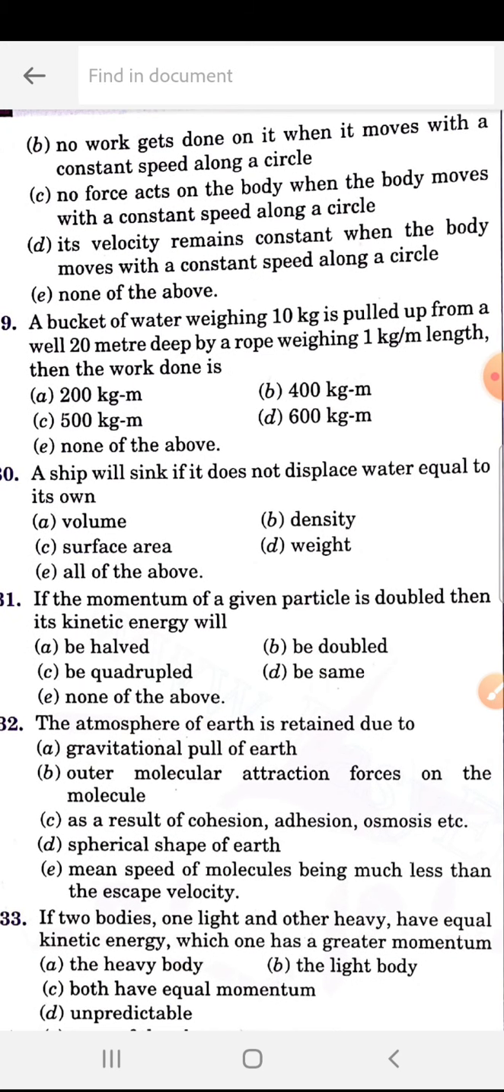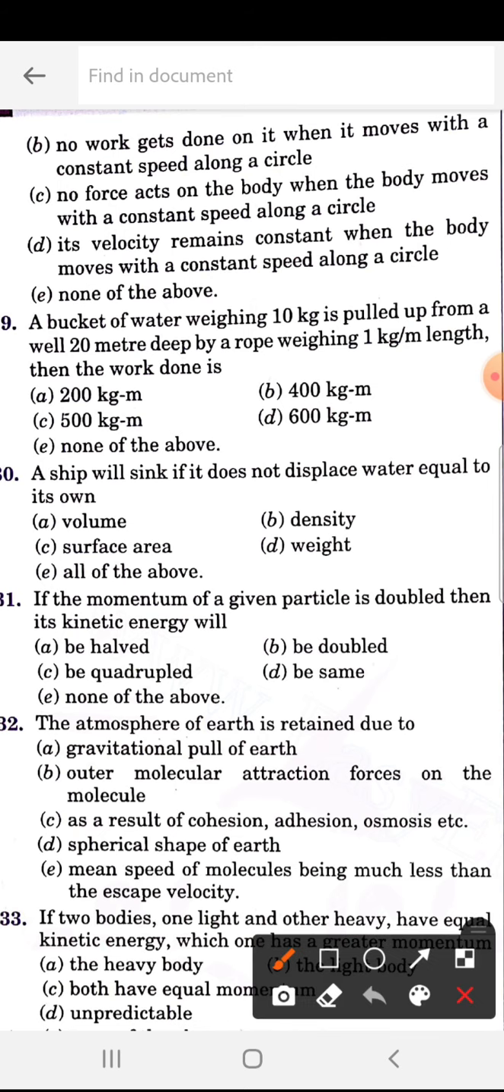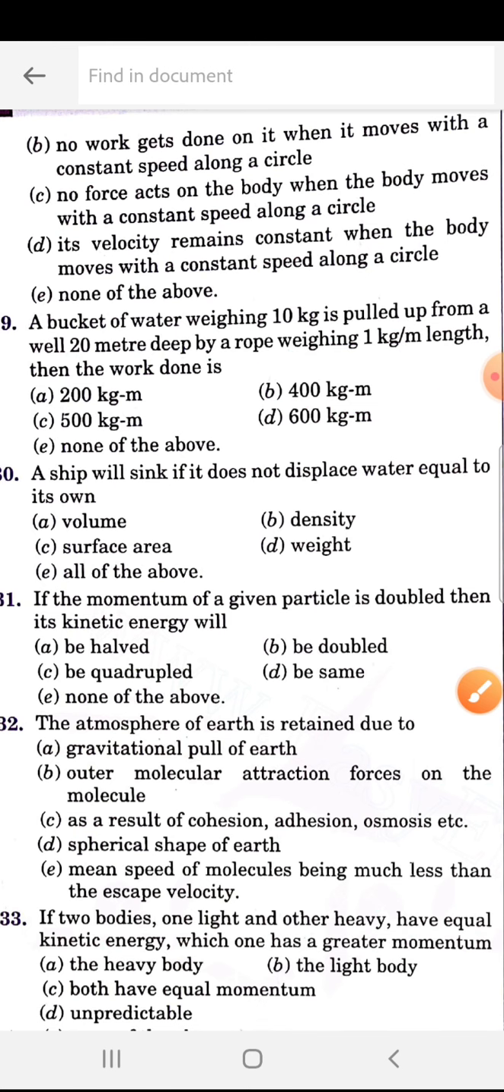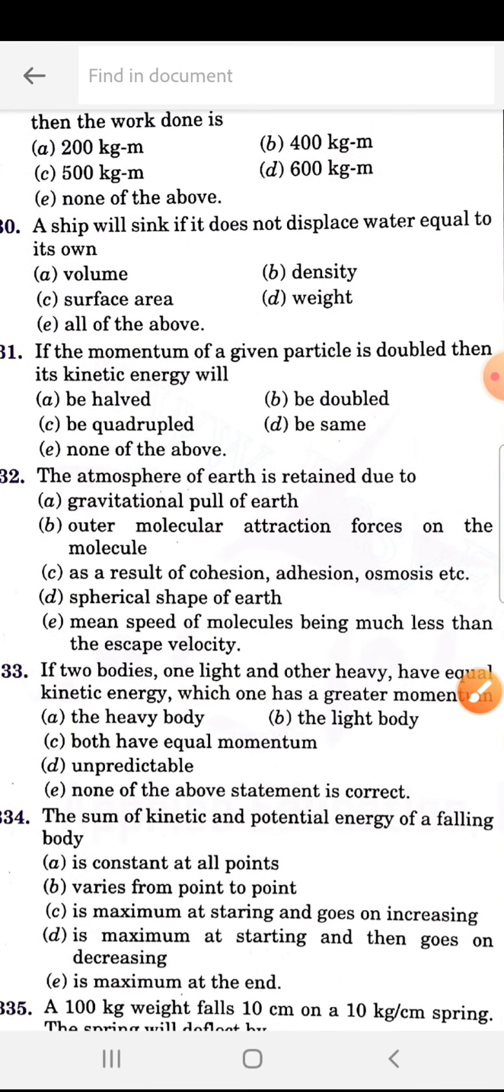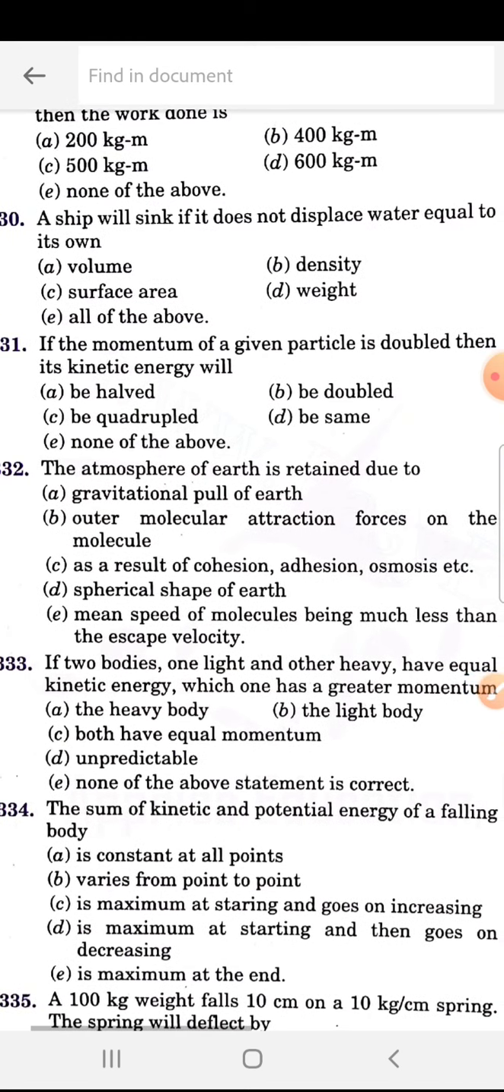A bucket of water weighing 10 kg is pulled up from a well 20 meters deep by a rope weighing 1 kg per meter length. Then the work done is B, 400 kg-meter. Important question. A ship will sink if it does not displace water equal to its own weight. So 330 is D, its own weight.